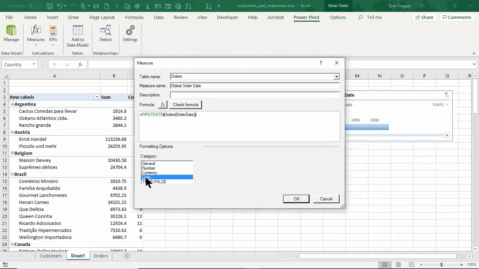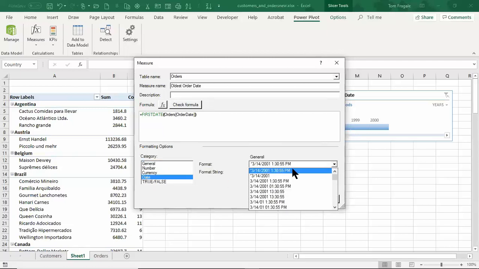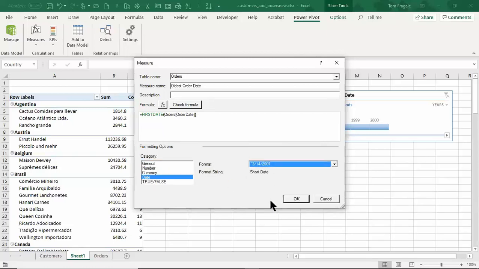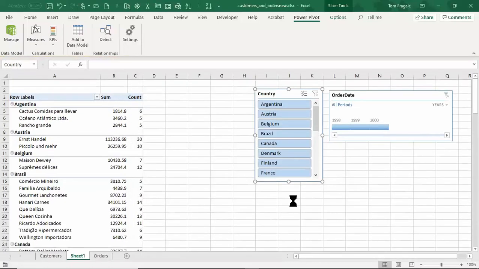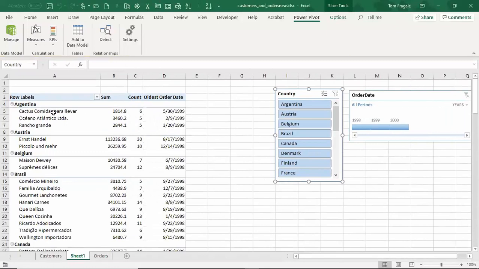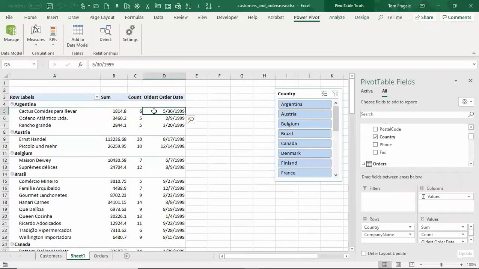So I'll make a date format over here, and we'll use the United States date format. Good. So I'll click on OK. I'll do another measure for you so you can see the steps again. And now for each different company, I have the first time that they made an order, right? So let's see how we made a measure again.